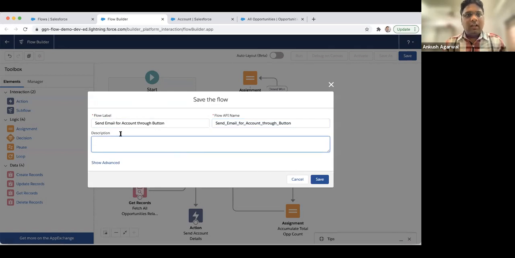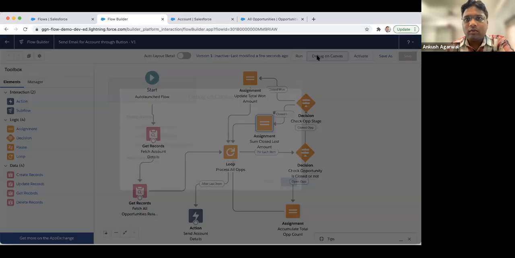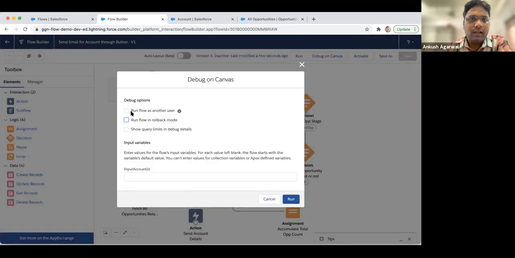You can mention any name and description for the flow for better understanding and future reference. I'm running it in debug mode just for testing whether it runs successfully or not. When you click on it, you will see run flow as another user. If you want to run this flow for a specific user and see if any error comes, for example if that user doesn't have access to some of the information, you will get an error. So you can debug for a specific user as well.